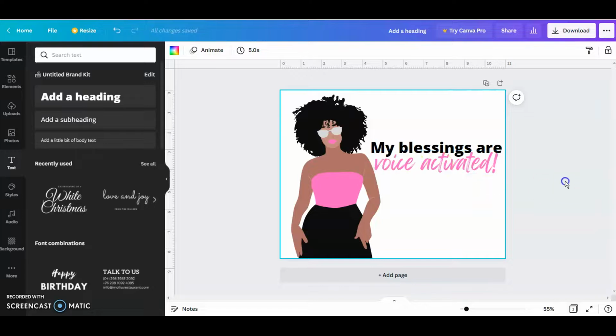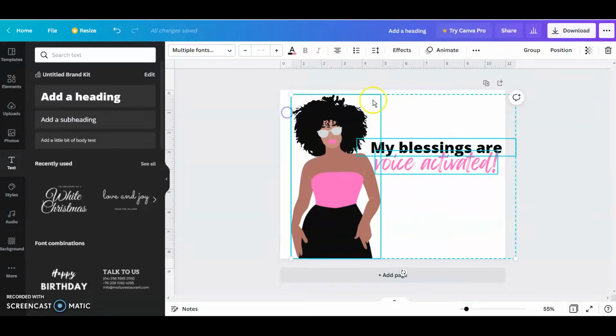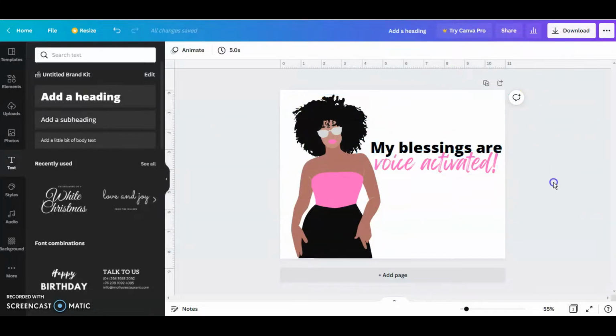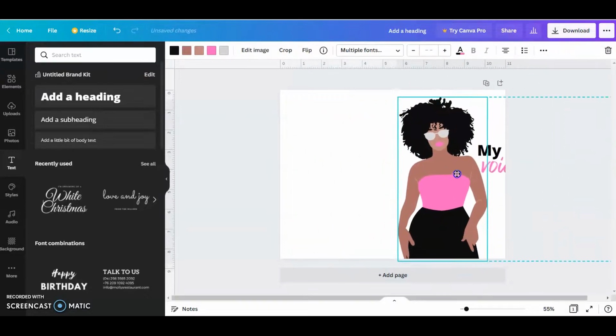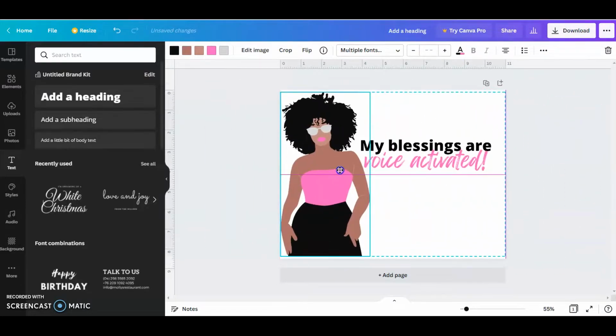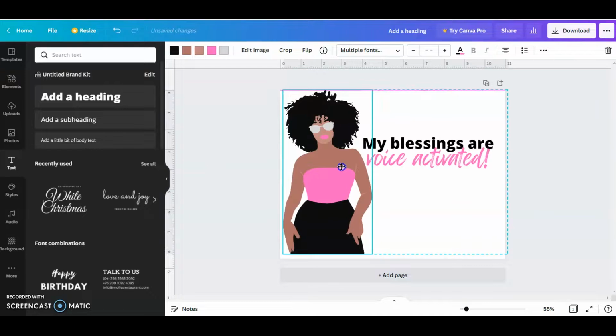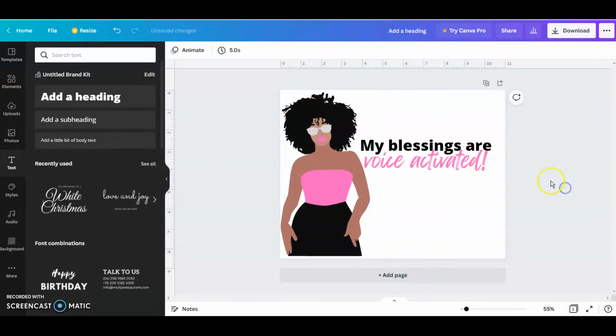It's up to you. And if you want to group these things together, you can highlight everything, right click over them and group them, and then that way you can move it. But you can put that on a mug, you can put that on a shirt, you can put it on a journal, do whatever you want with it. But that's just a quick and simple design for Canva. So my blessings are voice activated.